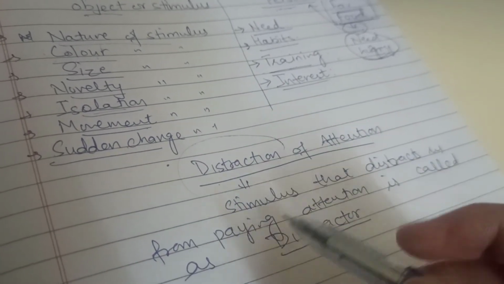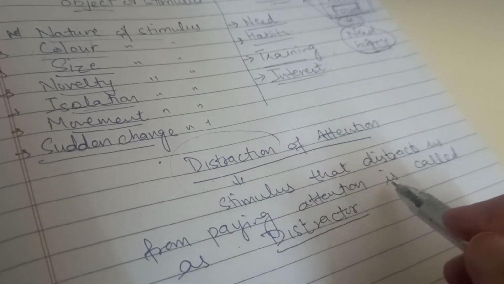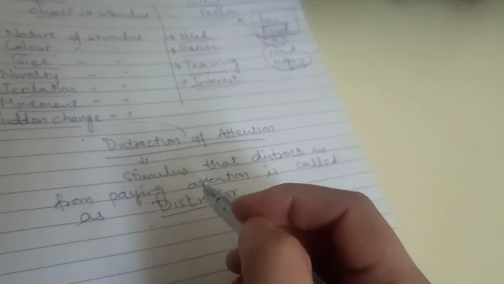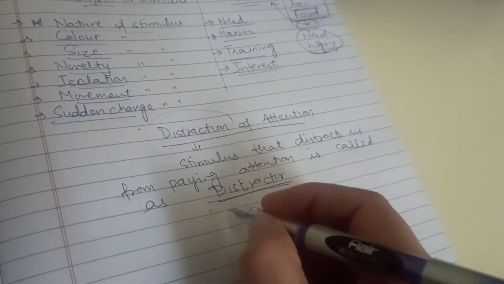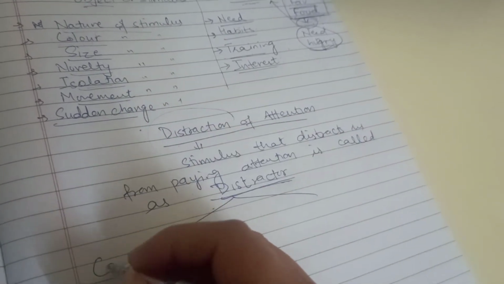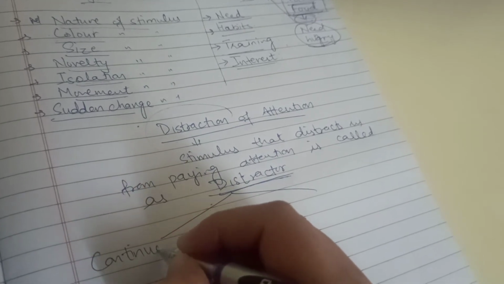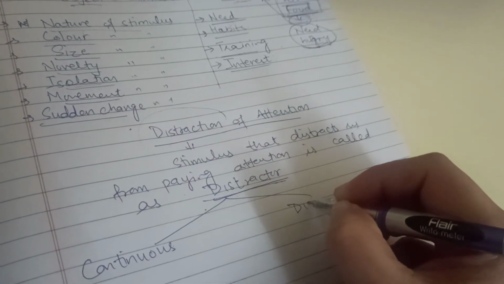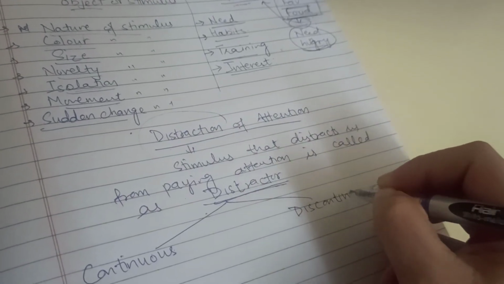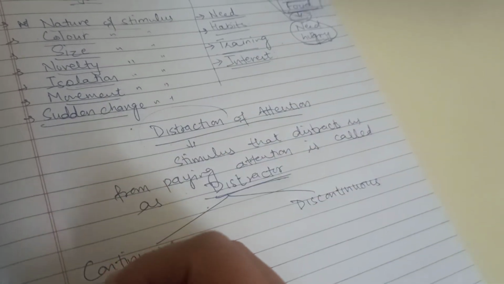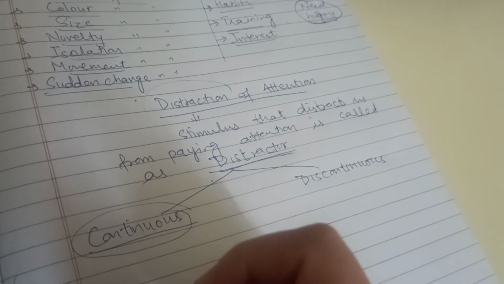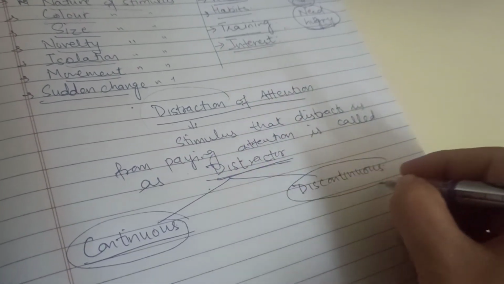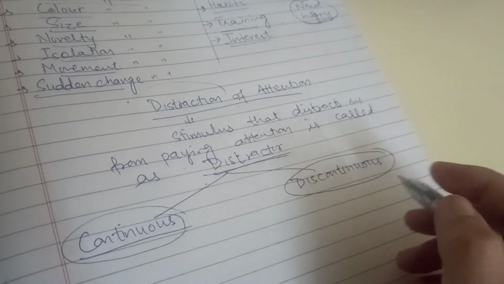The stimulus that distracts us from paying attention towards any stimulus is called a distractor. Now, distraction of attention is of two types: continuous distraction and discontinuous distraction. Continuous distraction means the stimulus that is continuously disturbing you. Discontinuous means it disturbs discontinuously.